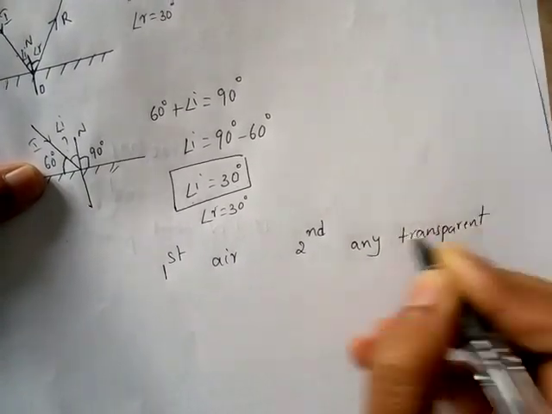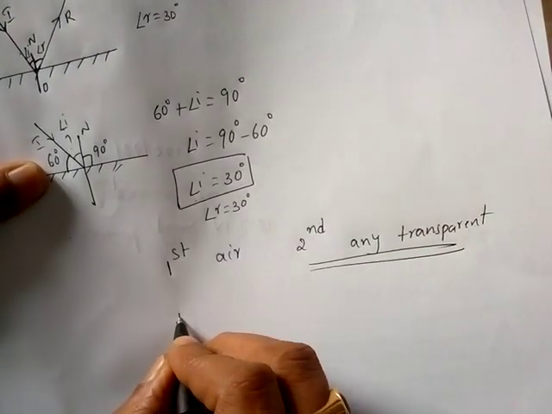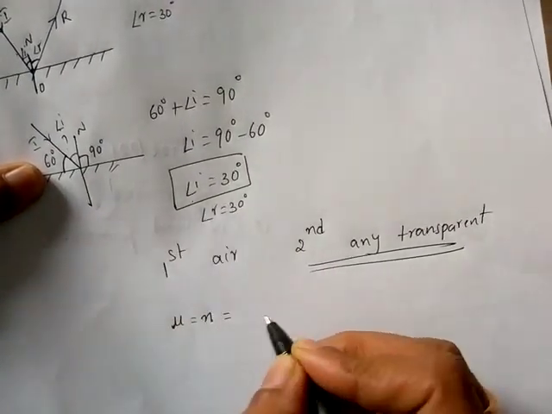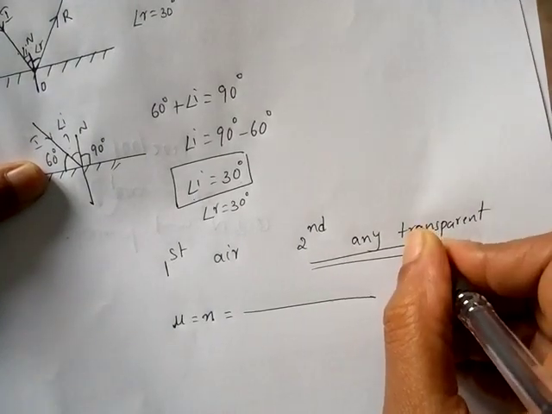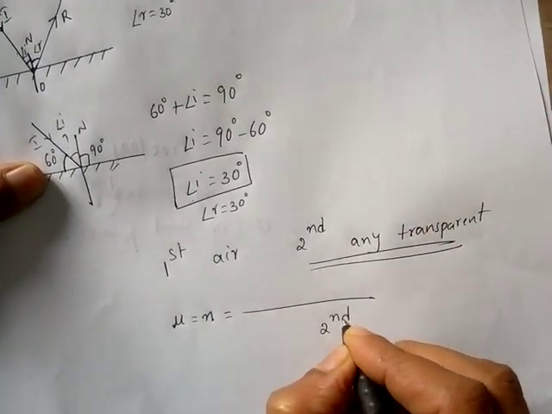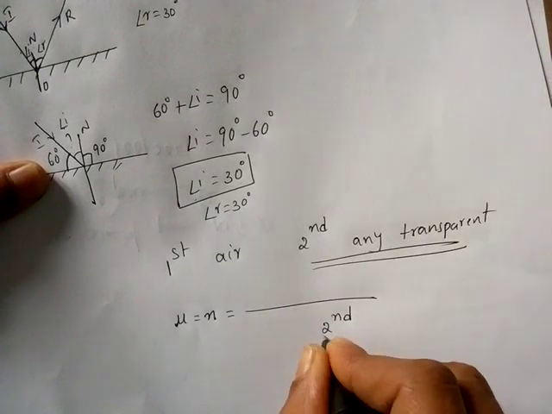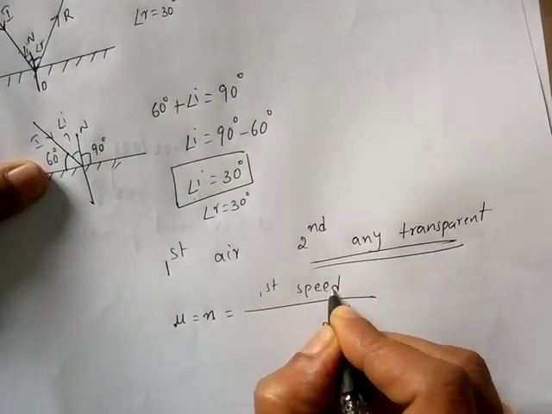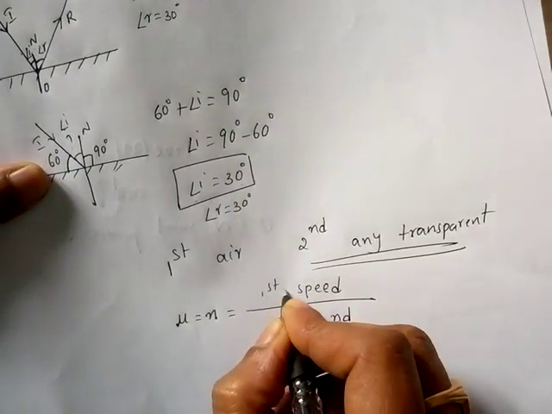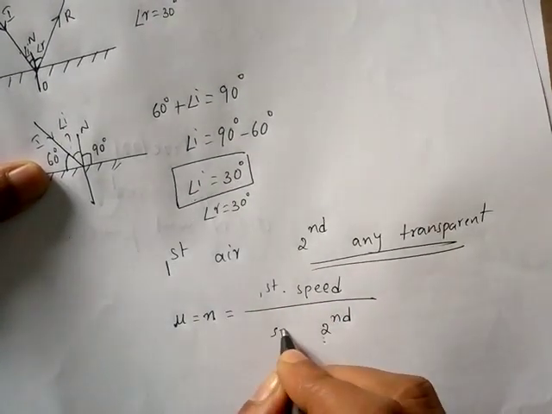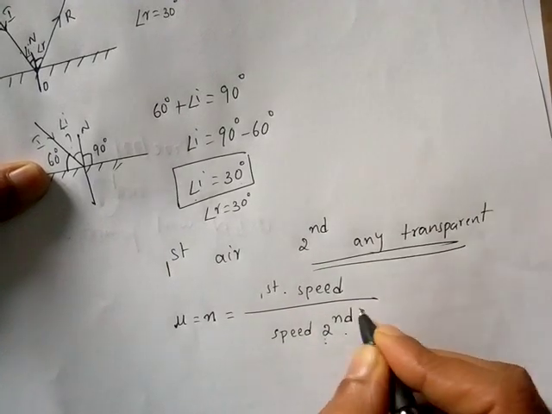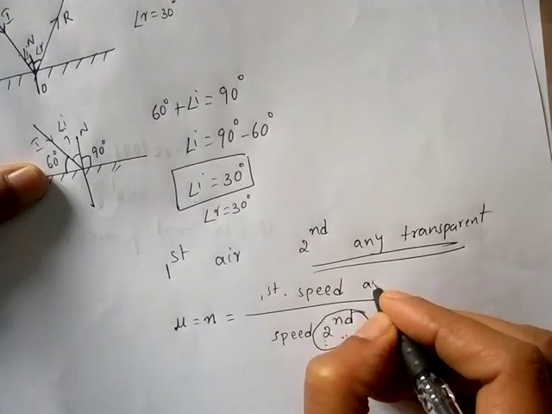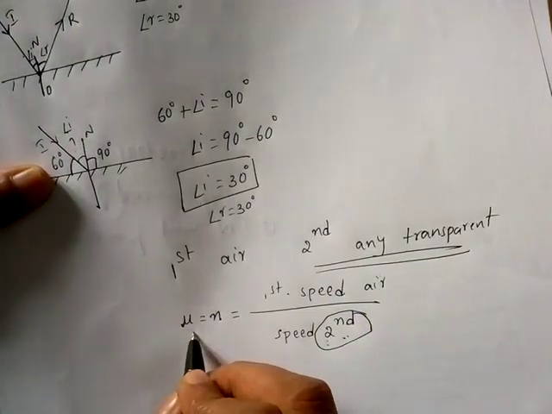If you want to find the second medium refractive index, mu, or sometimes nu can also be used, whichever refractive index you are finding will be in the denominator. The speed of light in the first medium will be in the numerator, and the speed of light in the second medium will be in the denominator, as you are finding the second medium refractive index. If one is air, then this is called absolute refractive index.